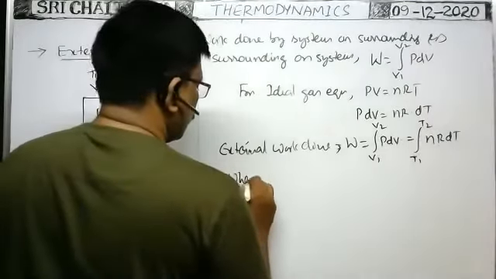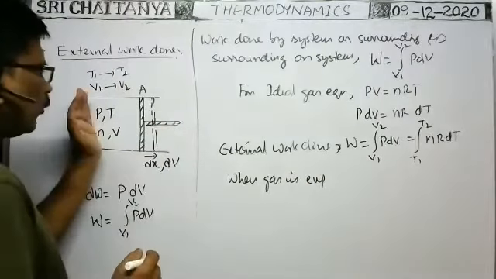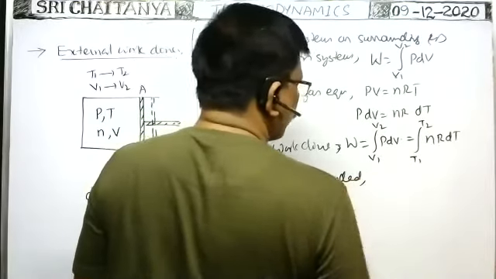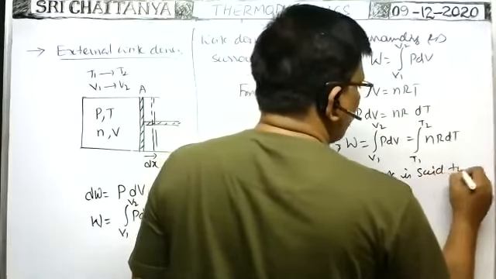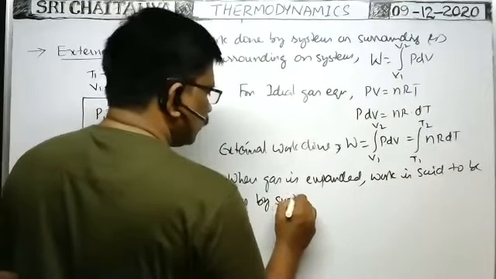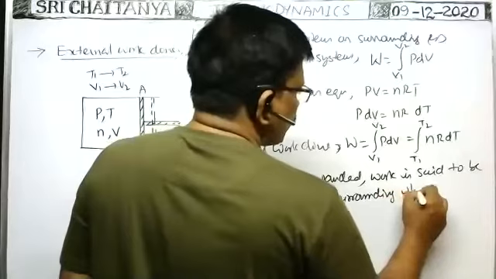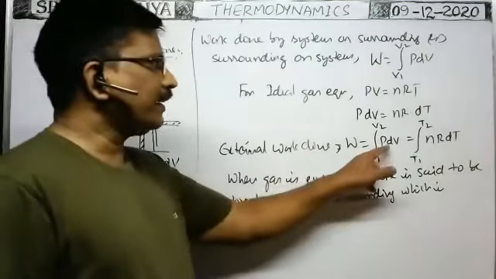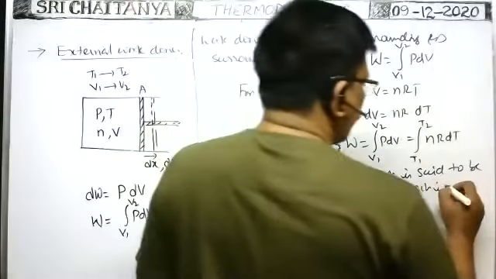When gas is expanded, that means whenever the piston is moved outwards, the volume of the gas increases, meaning expansion takes place. When gas is expanded, work is said to be done by the system on the surroundings. It's a very, very important point. When the gas is expanded, there is an increase in volume, so dV is positive, and that's why work done is positive.